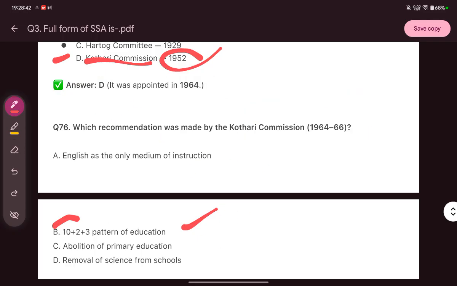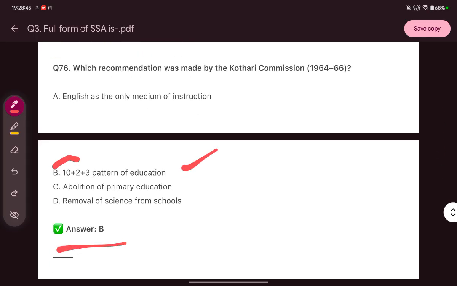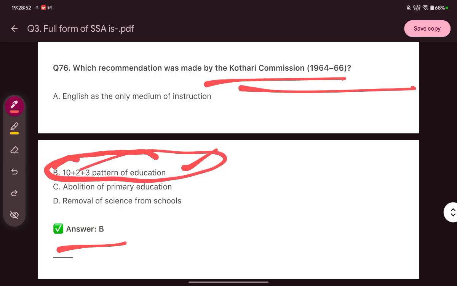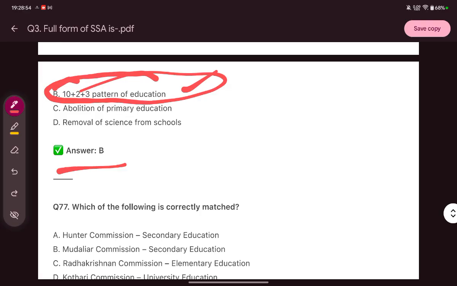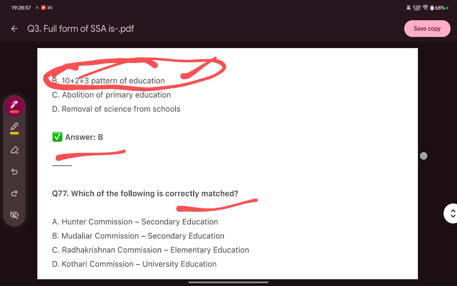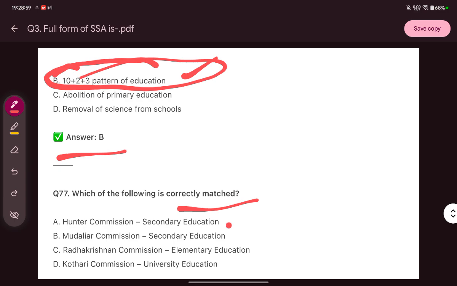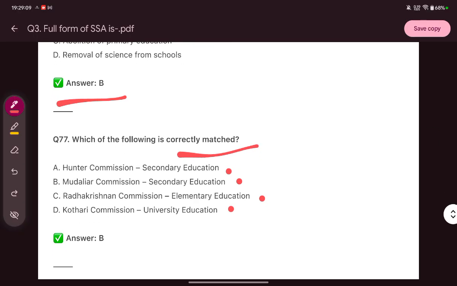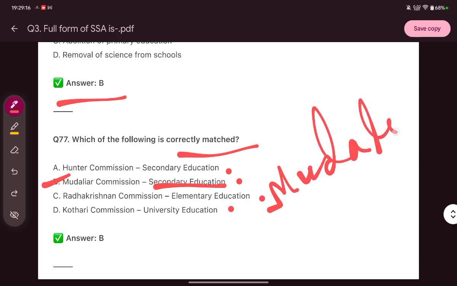Okay, now the answer is B. The 10 plus 2 plus 3 pattern of education was given by the Kothari Commission. Next question: which of the following is correctly matched? Hunter Commission, Secondary Education; Mudaliar Commission, Secondary Education; Radhakrishnan Commission, Elementary Education; Kothari Commission, University Education. The correctly matched pair is Mudaliar Commission, Secondary Education. Mudaliar Commission is also known as the Secondary Education Commission.